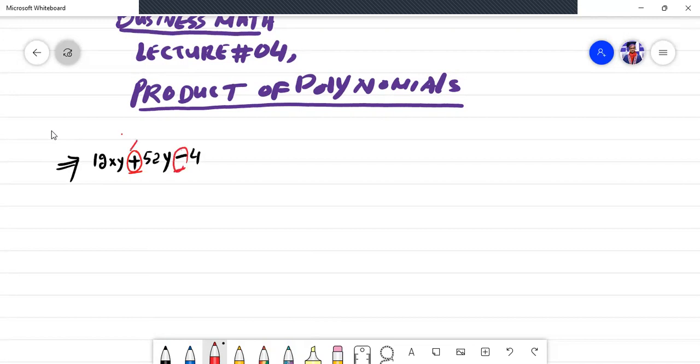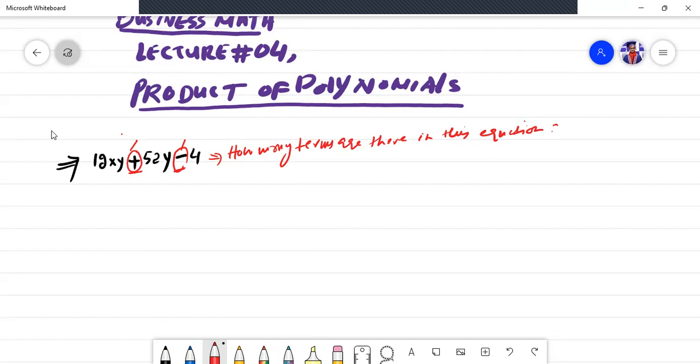Actually, these signs tell you there are three terms. How many terms are there in this equation? Actually, there are three terms available in this equation.